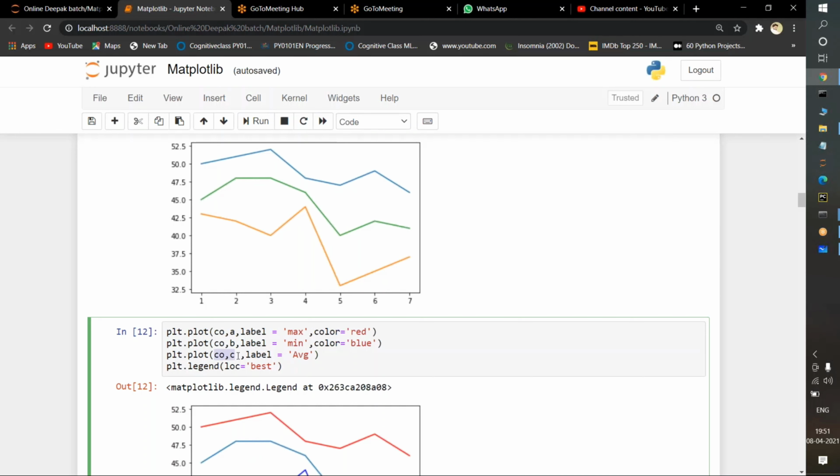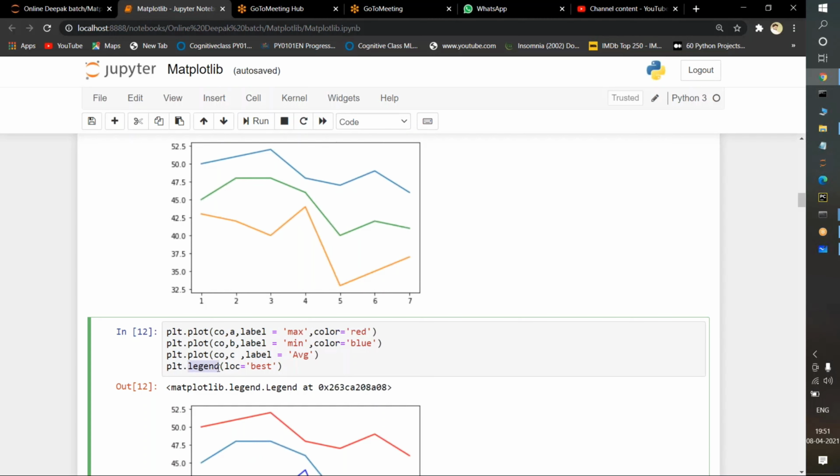For CO and C, I am passing the label average. If you want a color, you can pass another color. If red is there for CO and A, and blue is there for CO and B, by default it will select another color, irrespective of red and blue, so we can easily identify. This last command is the most important: plt.legend.